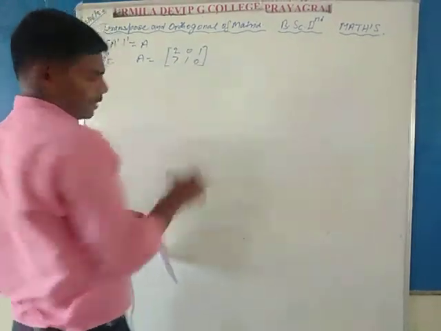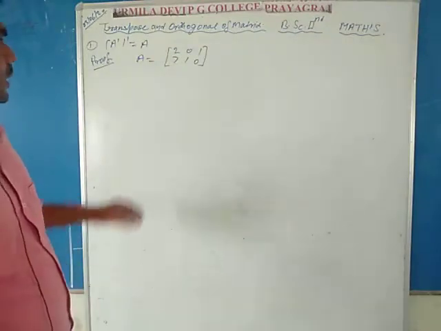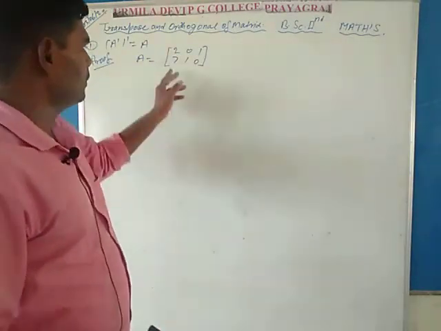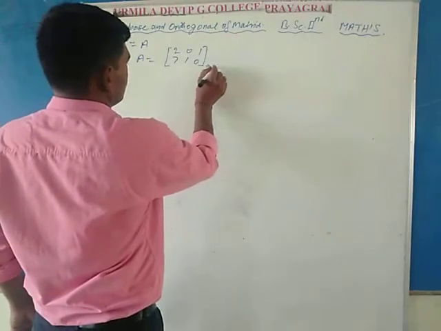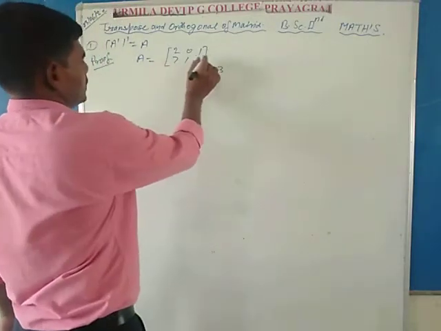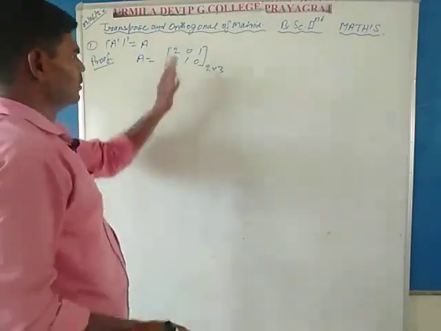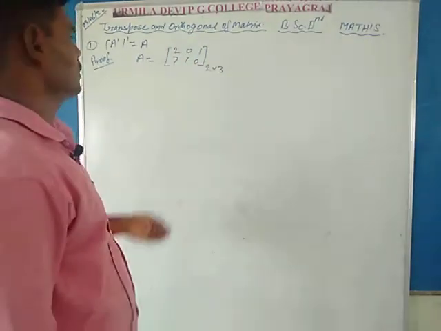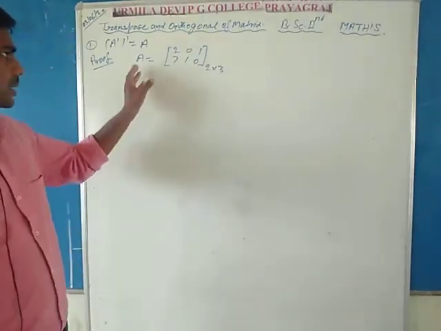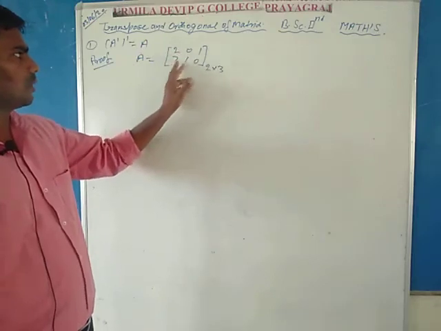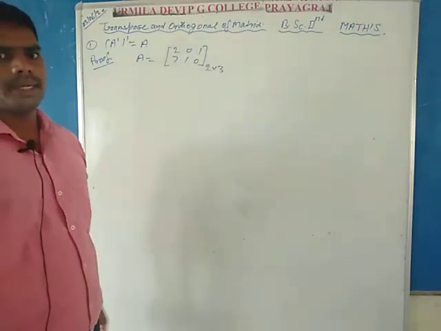Here consider a matrix capital A of order 2 by 3: first row, second row, so write 2, and first, second, third column, so write 3.